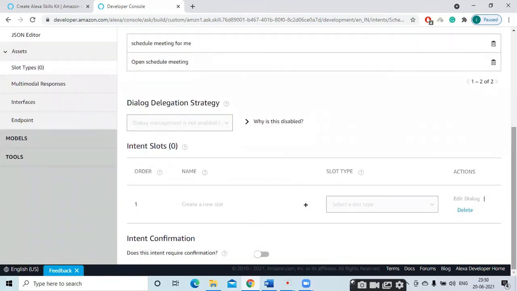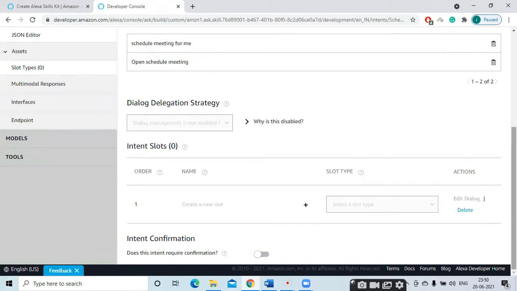Slot is a variable. Already we have seen in the previous videos, slot is a variable that is changeable. So here if I say Alexa create a meeting or schedule a meeting, Alexa will ask me at what day I should schedule a meeting. So I should say the day. It may be either Sunday, Monday, Tuesday, Wednesday, Thursday, Friday or Saturday.